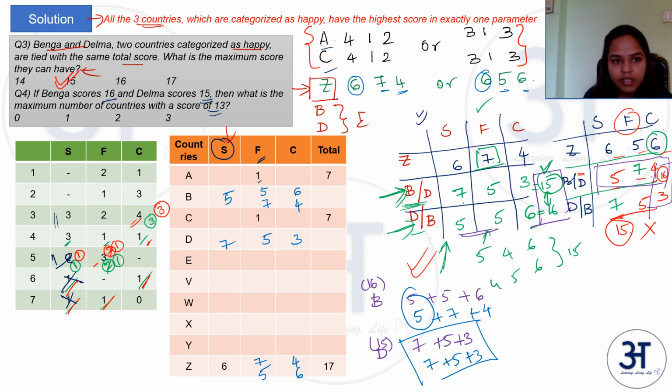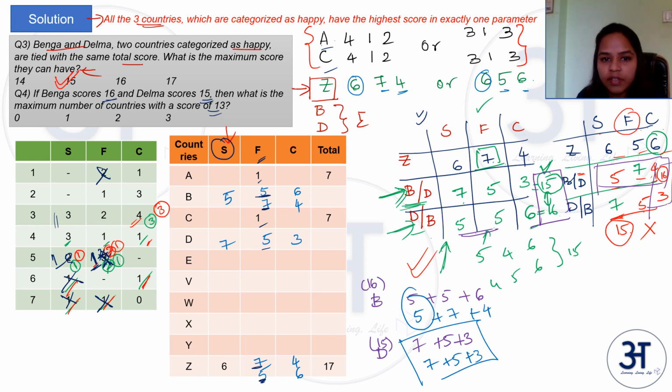Then coming to F. What are taken? 1 is taken. 2 1s are taken. So this is gone. Then if 5 is taken here, 7 is taken here. If 7 is taken here, 5 is taken here. So definitely 1, 5 and 1, 7 are gone. So instead of 3 5s we have 2. Now here another 5 is taken. So we have 1, 5 left.